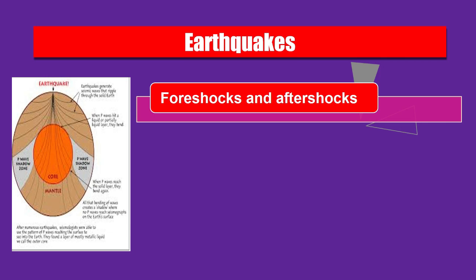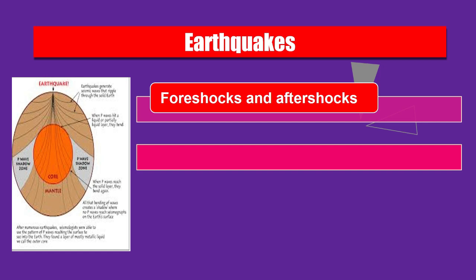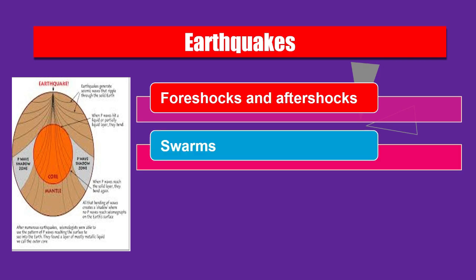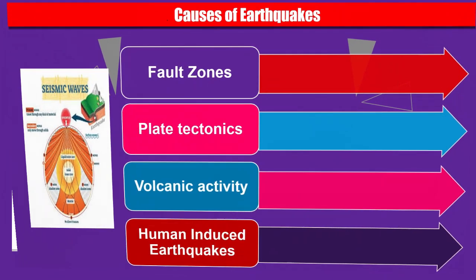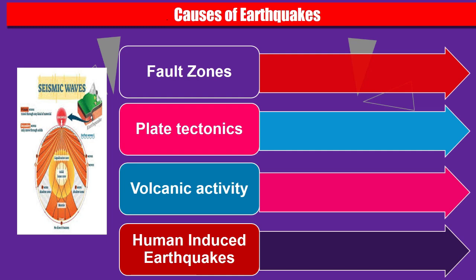Then there are swarms. A large number of small earthquakes may occur in a region for months without a major earthquake. Such a series of earthquakes is called a swarm. Earthquakes associated with volcanic activity often occur in swarms. Earthquake swarms can serve as a marker for the location of flowing magma throughout the volcano.